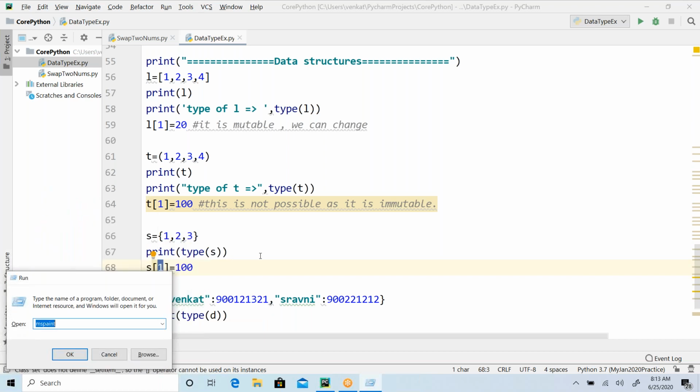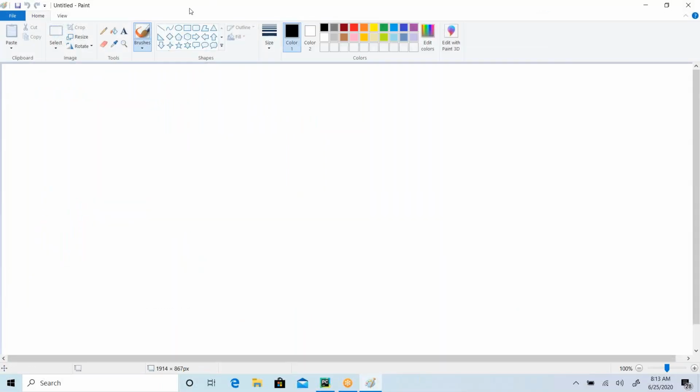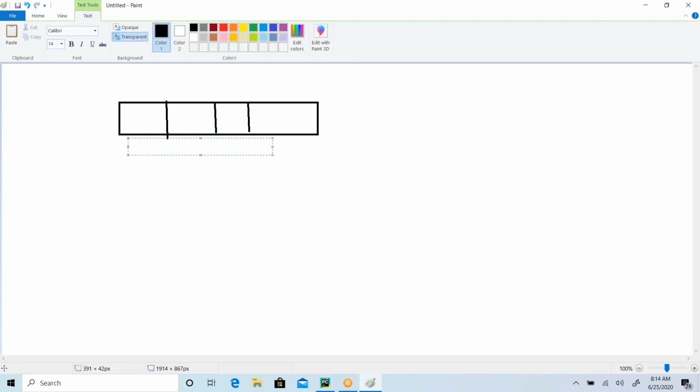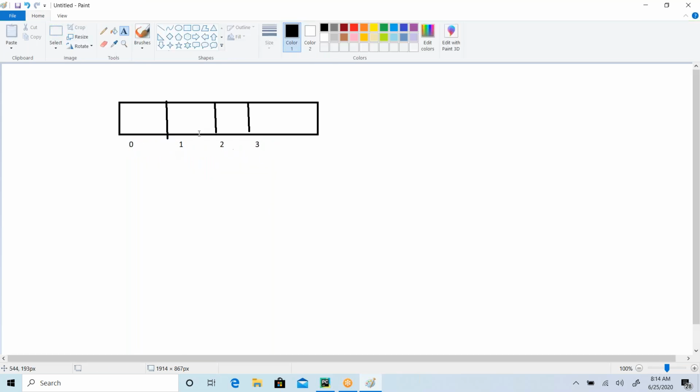You take any programming language, the numbers are going to follow the array or group of elements. In general, they follow the index positions, and in general, the index starts from 0. Why does it start from 0? There is a reason for that also. If anybody wants to know, let me know, I will help you out. So 0, 1, 2, 3. This is the array index in general, right?